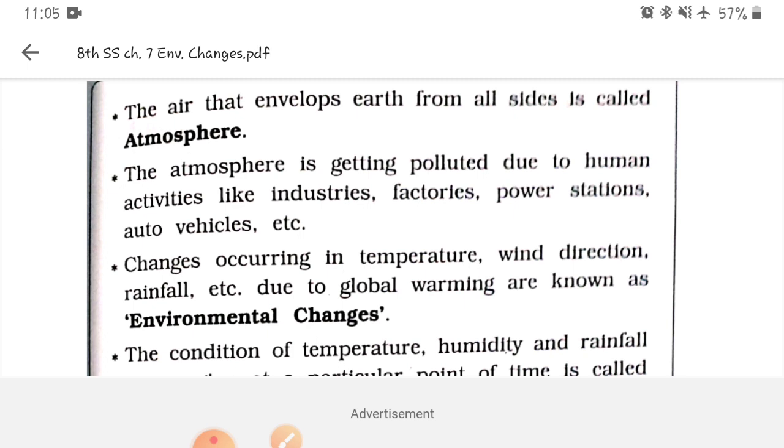The atmosphere is getting polluted due to the human activities like industries, factories, power stations, auto vehicles, etc. Now the layer of air is disturbed, or the pollution is caused by the human activities like industries. We have seen many industries that have flourished recently, producing different factories, power stations, auto vehicles, etc. So all this activity causes the release of gases, and due to that the pollution of air has taken place.